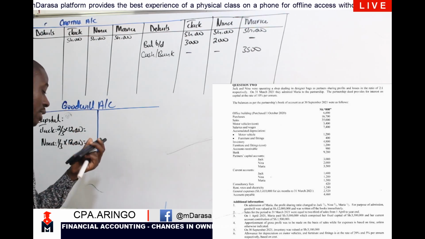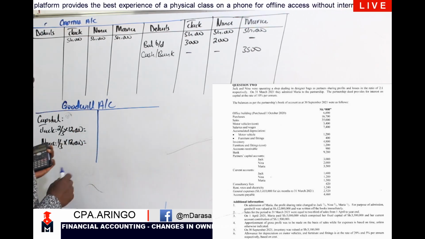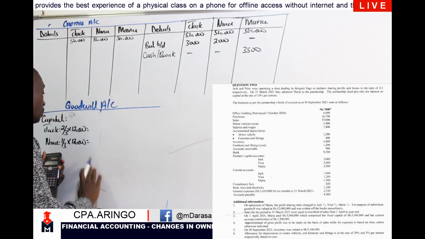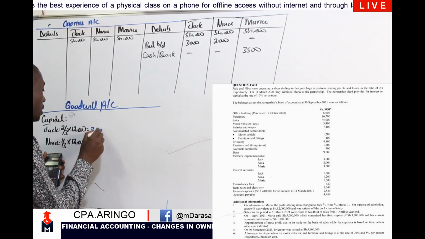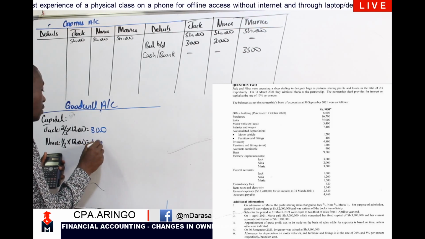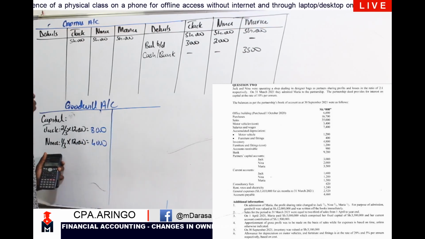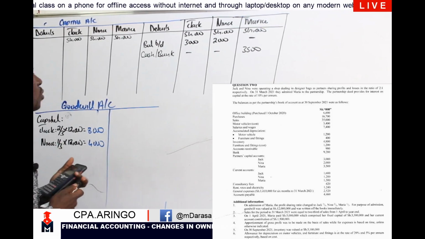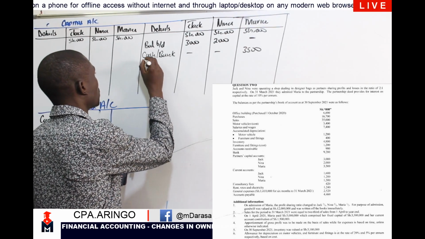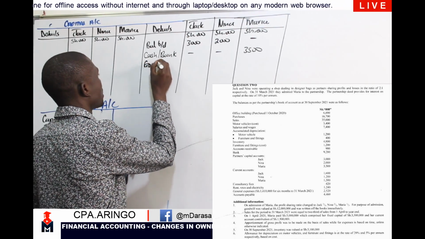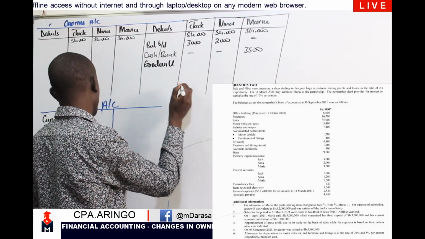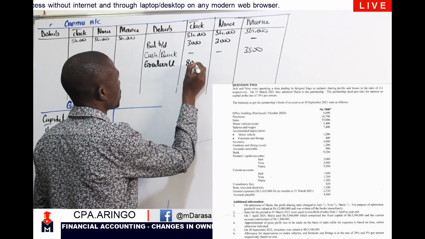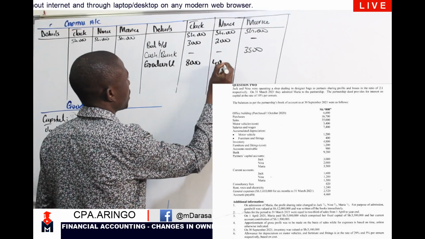That should give us 8,000, meaning that this one will give us 4,000. Where I'll have to credit our capital account. So I'll confidently say I'm having goodwill of 8,000 and 4,000, right?